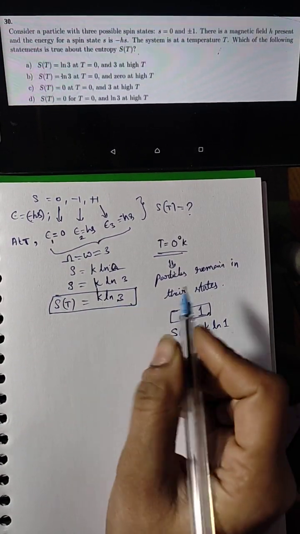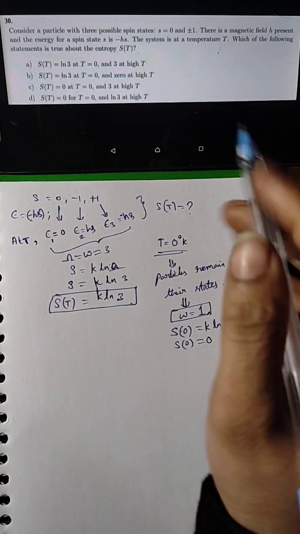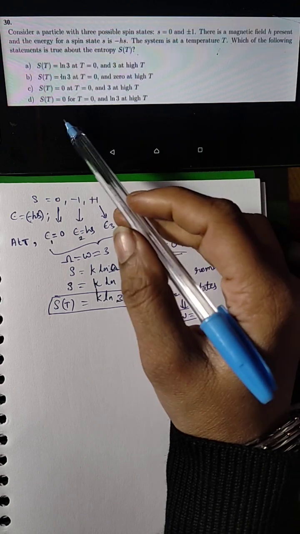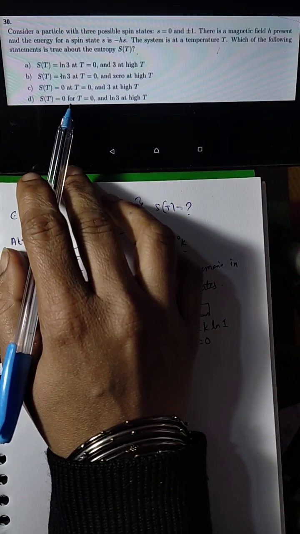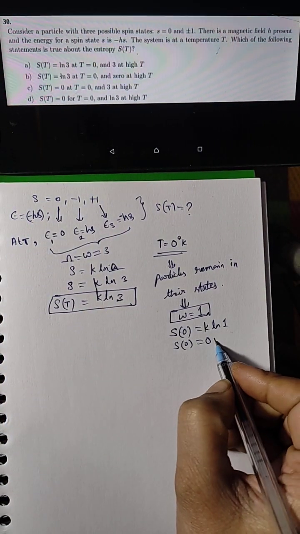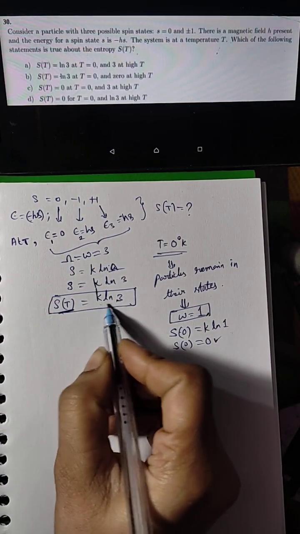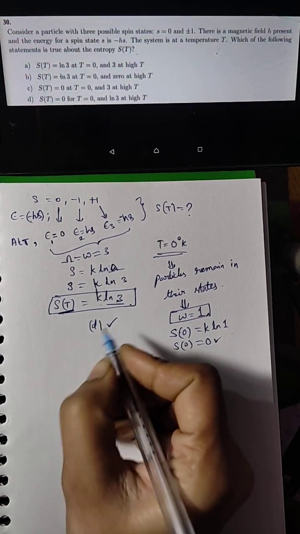So here, if we see from the options, the answer is S of T equal to 0 for T equal to 0, and K ln 3 at high temperature T. So S of T equal to K ln 3. So which option is correct? So option D is correct.